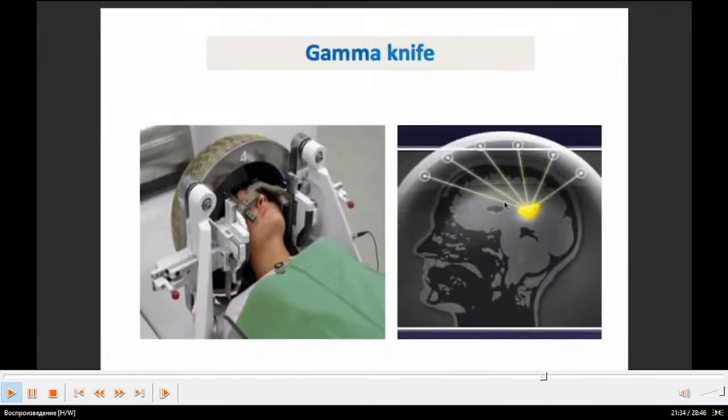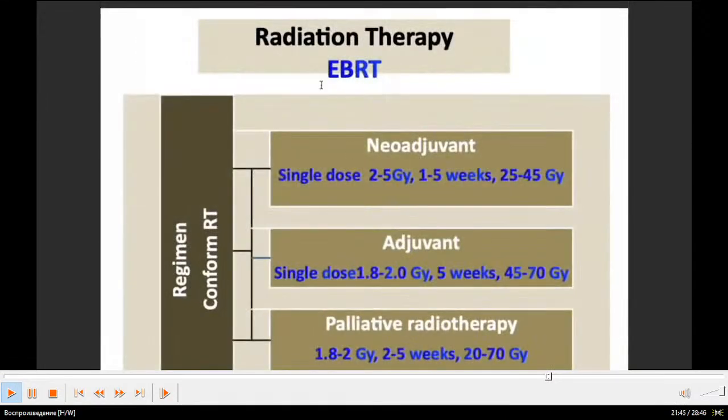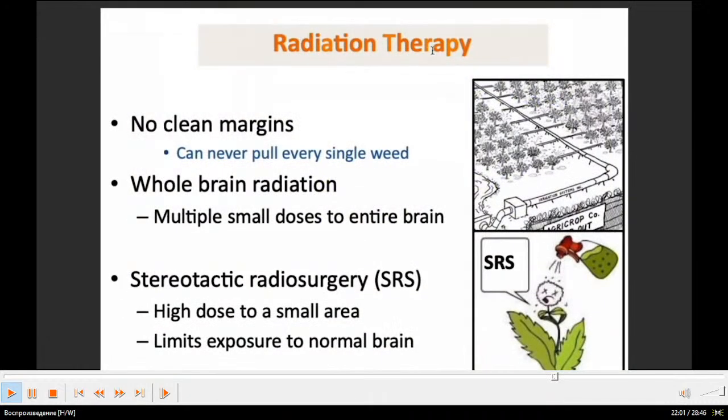Gamma knife, as you can see here, it's like ionizing radiation, for small tumors. Radiation therapy regimens: neoadjuvant, adjuvant and palliative radiotherapy. You can see here. Radiation therapy has no clean margins, you can never pull every single bit. Whole brain radiation is multiple small doses to the entire brain. Slight disadvantages.